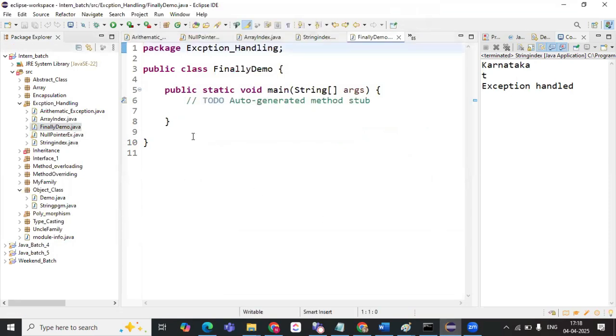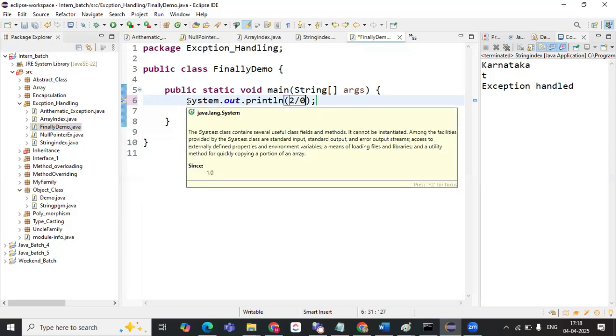Guys, are you feeling bored? Okay. So here, directly we will have the statement 2 by 0. This will create an arithmetic exception, am I right? Yes, ma'am.